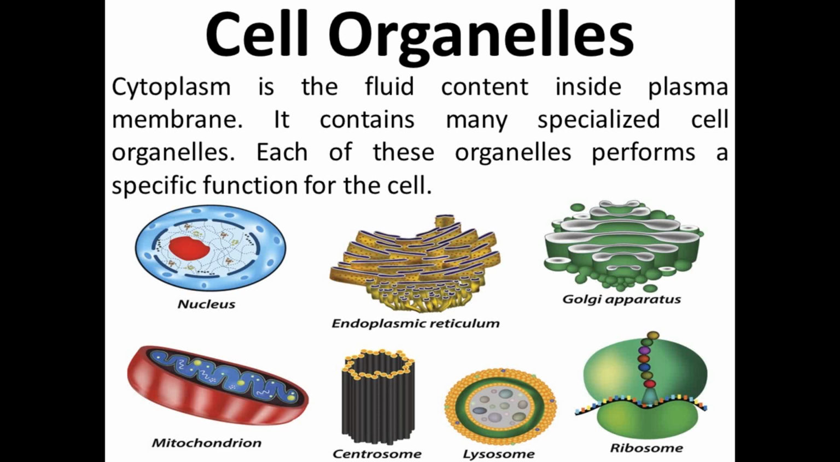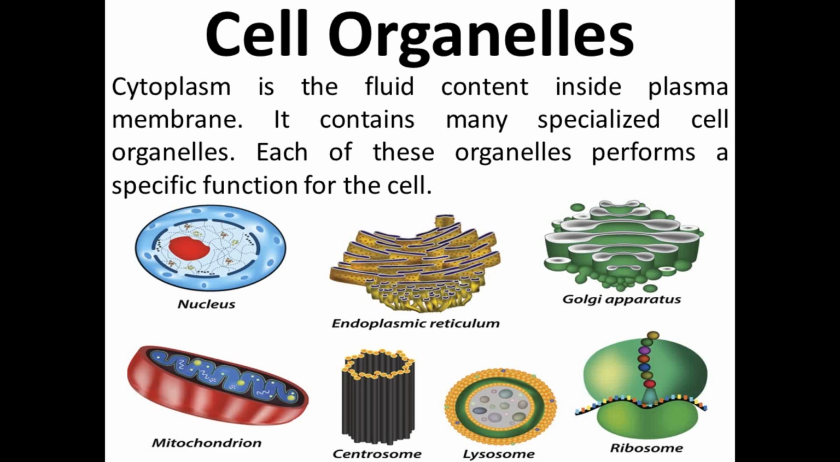Cell organelles are present in the cytoplasm, and I told you earlier that cytoplasm is that part of the protoplasm which occupies the space between the plasma membrane and the nuclear membrane. Means the cytoplasm is the fluid content inside the plasma membrane. It contains many specialized cell organelles. Each of these organelles performs a specific function for the cell. Means the cell activities are due to the different cell organelles which are present in the cytoplasm.